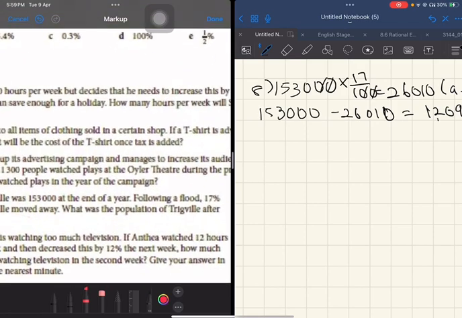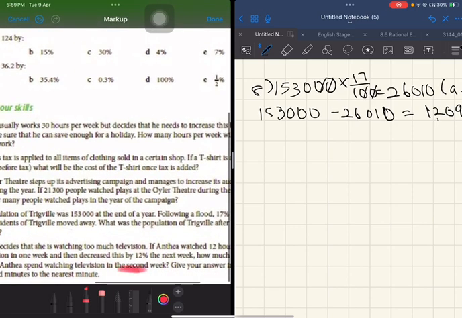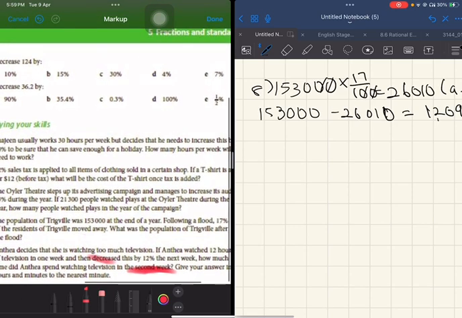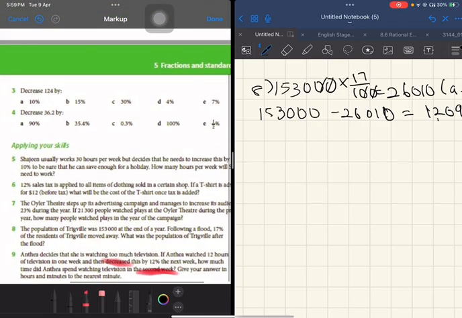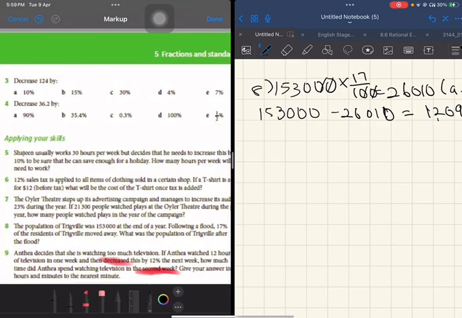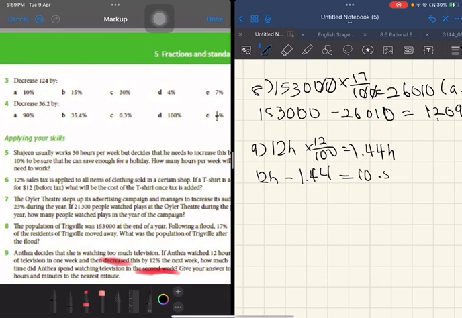Okay, so second week, decreased. Very straightforward, you just subtract it. So here 12 hours times 12%, you get 1.44 hours. 12 hours subtracted by 1.44 hours, you get 10.56 hours.